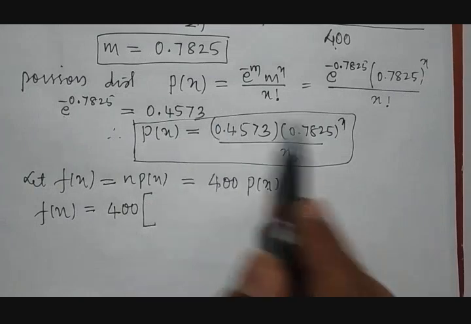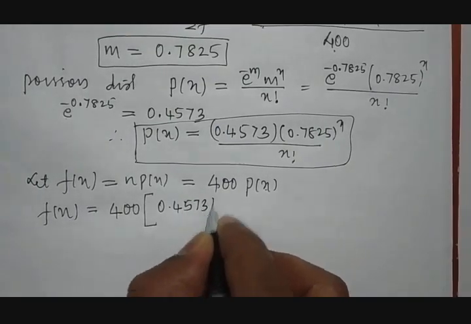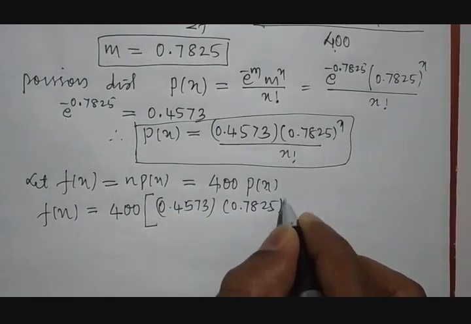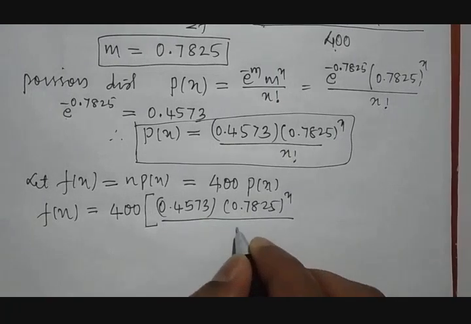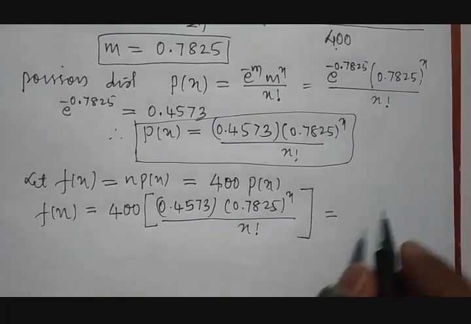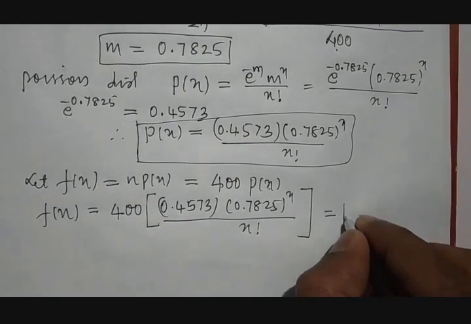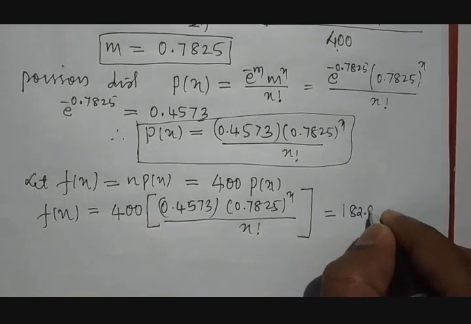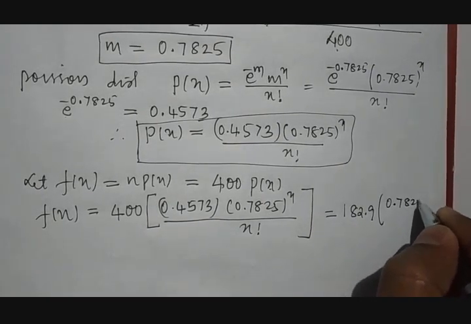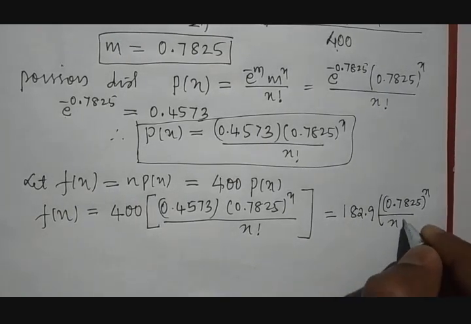What is p of x? This result, that is 0.4573 into 0.7825 raised to x divided by x factorial, which is nothing but, if we calculate 0.4573 into this, it becomes around 182.9. Then it is 0.7825 raised to x divided by x factorial.